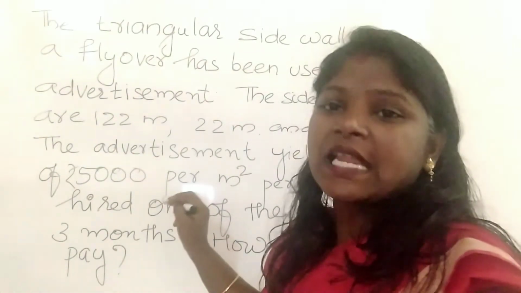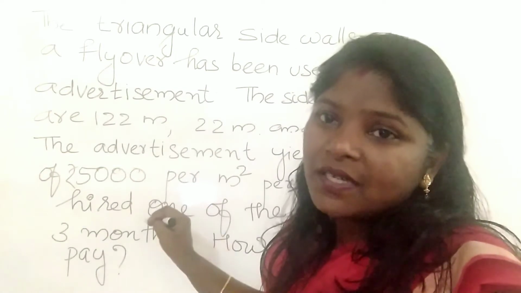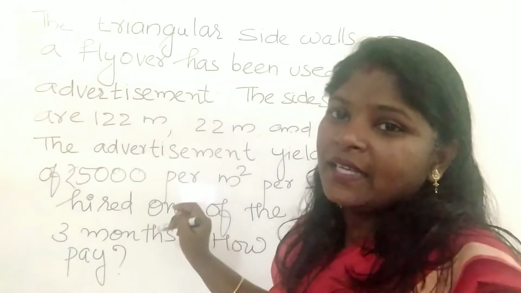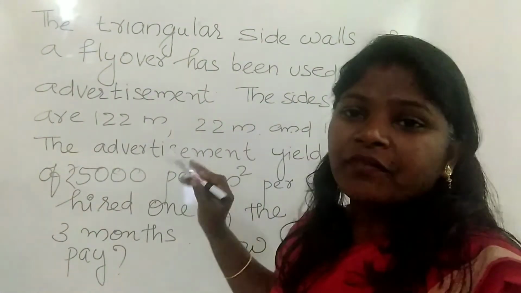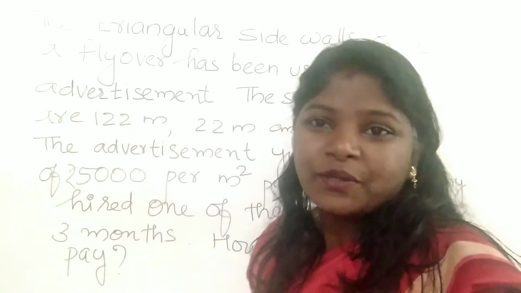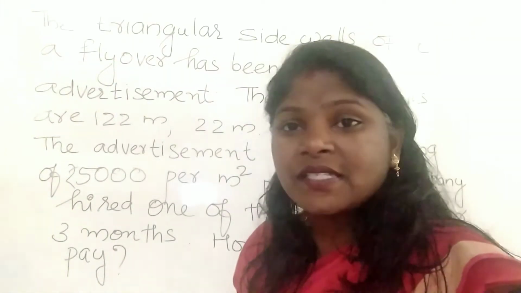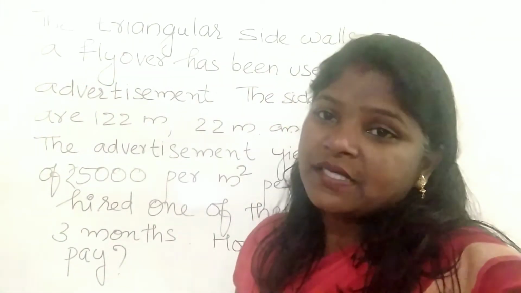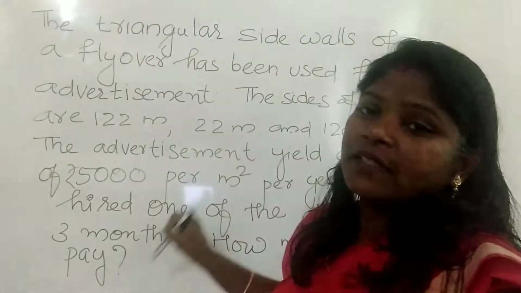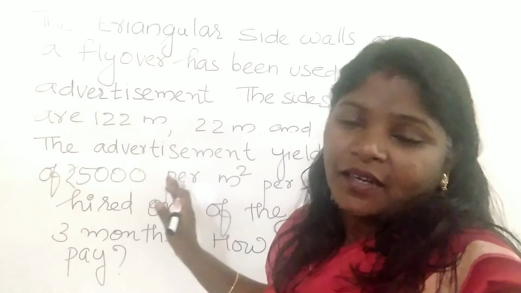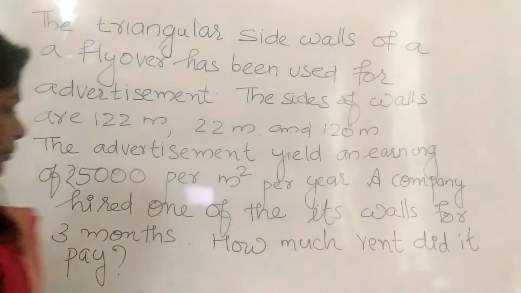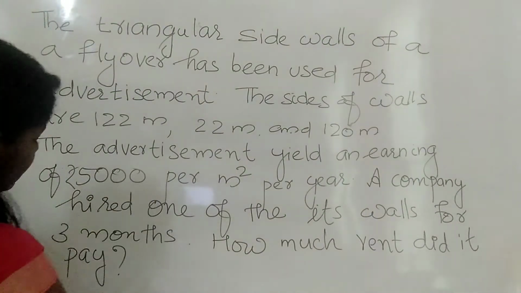Okay. As it is a scalene triangle, we have to use Heron's formula to find the area. We know what Heron's formula is: root of s into s minus a into s minus b into s minus c, where s is the semi-perimeter and a, b, c are the sides. Okay, we know all this, and whatever hint is given in this question, we will be taking first.